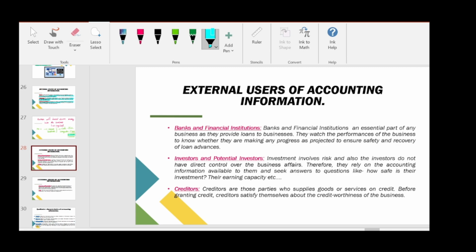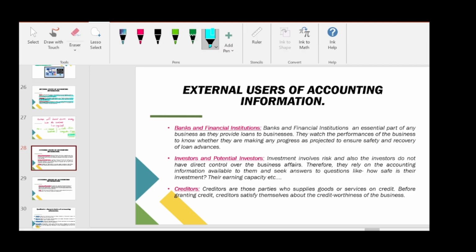Sometimes, if the company is doing well, the bank themselves will go and offer the company a loan, saying you can take a loan if required from our bank at a low percentage of interest. So they themselves will go and offer a loan to the company. So this is regarding banks and financial institutions.